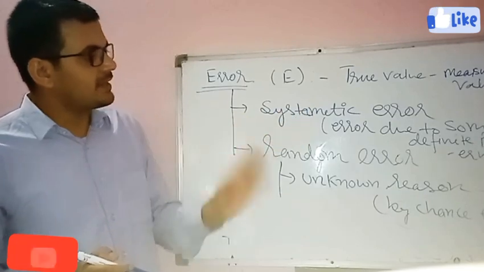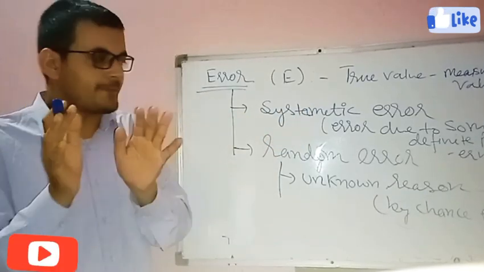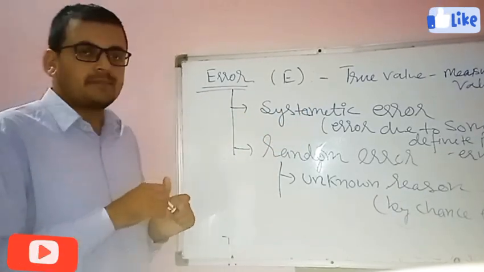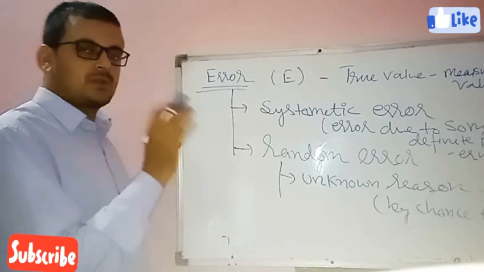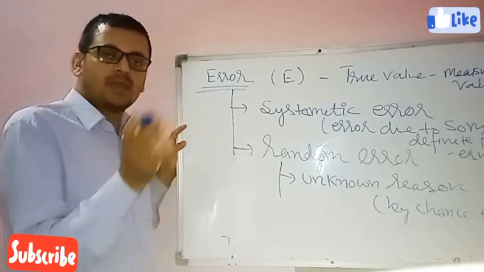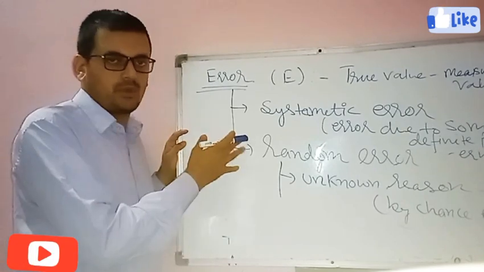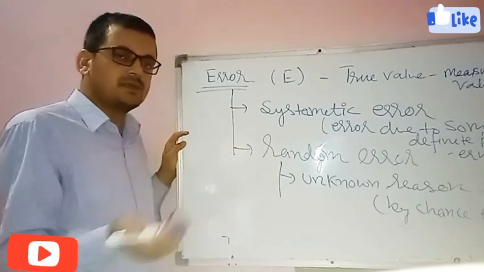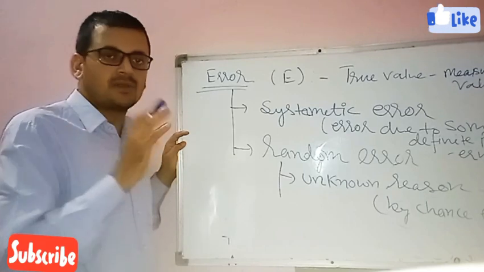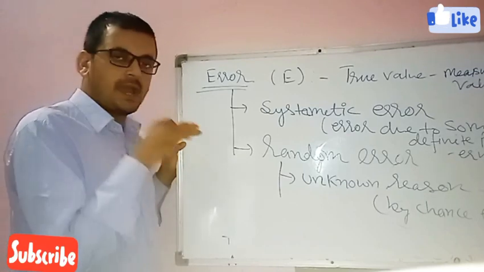One is systematic error, which is due to a definite pattern, and definite pattern means we know the reason behind this error. We know why the error is happening. And random error is called by-chance error. We don't know the reason behind this error.